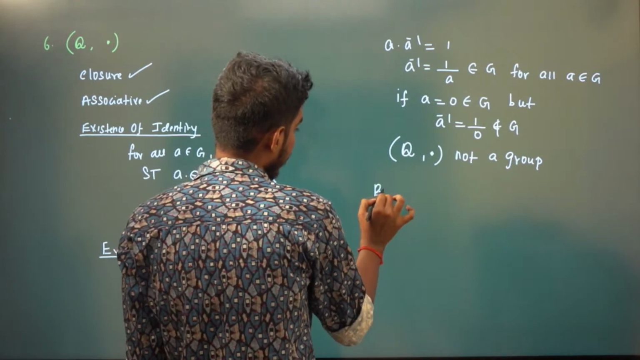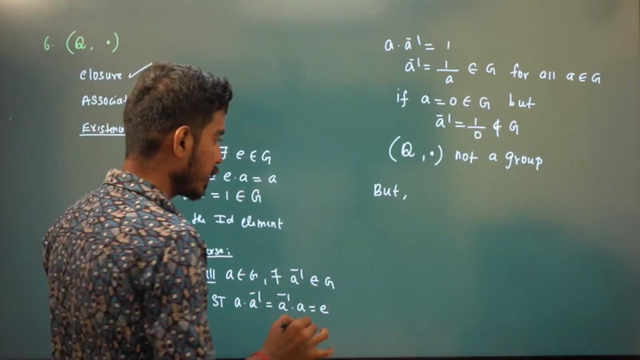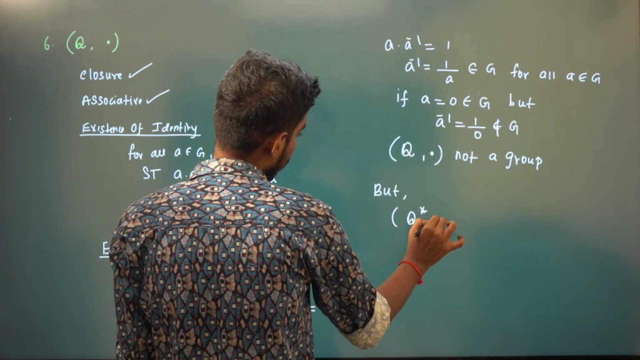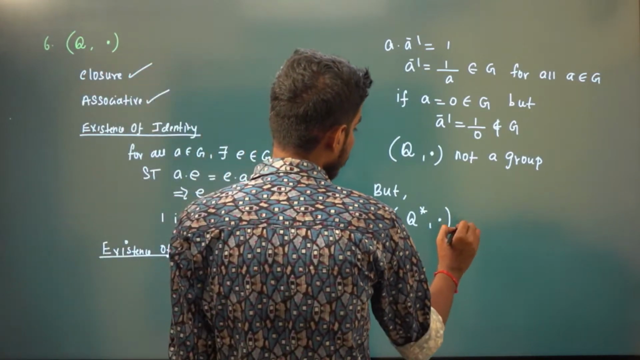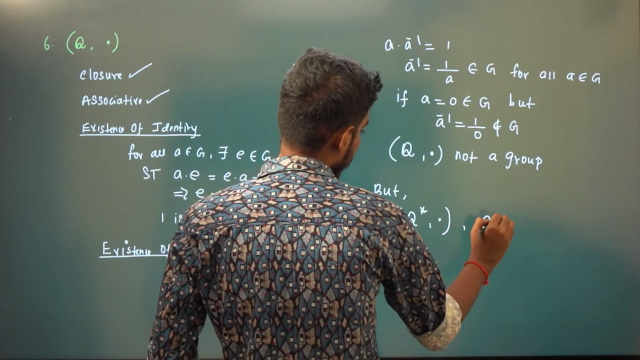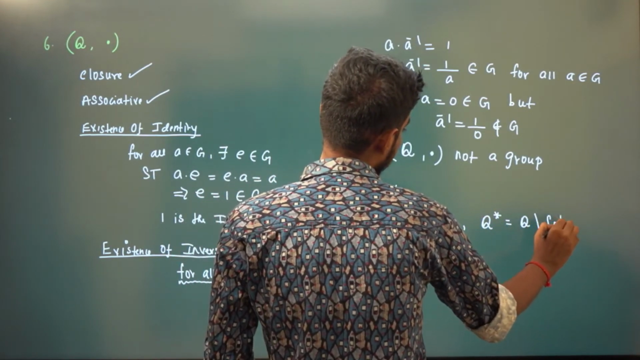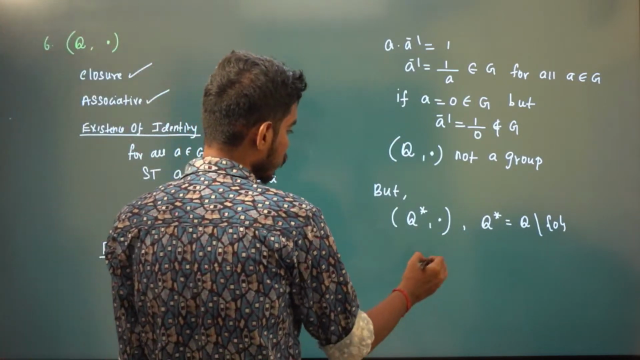But I'm going to define a new set now. I'm going to denote this as Q star, right? So what is Q star? Q star is all rational numbers except 0. So I'm just removing 0 from that set. Then it will be an abelian group.